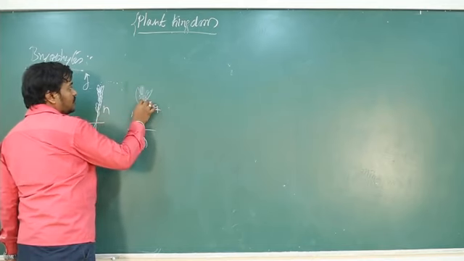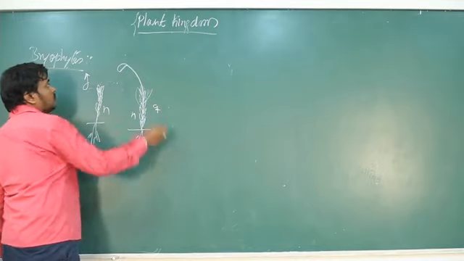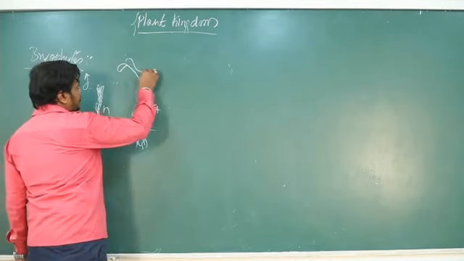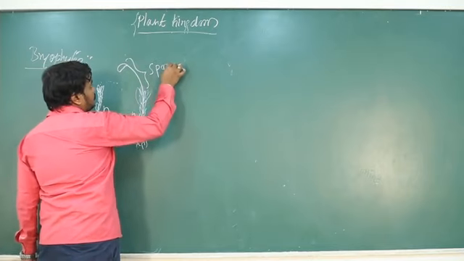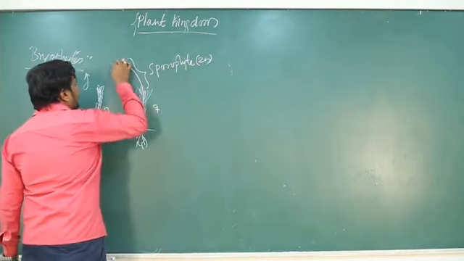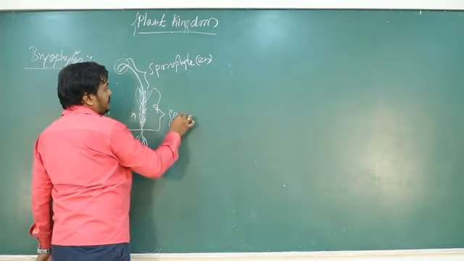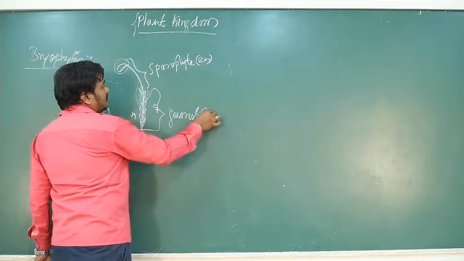Now this zygote develops into the sporophyte with a long stalk. It starts to produce a long stalk, and at the tip it produces the capsule. This represents the sporophyte. So it is the sporophytic generation, especially this capsule represents the sporophyte, whereas this part is the gametophyte.